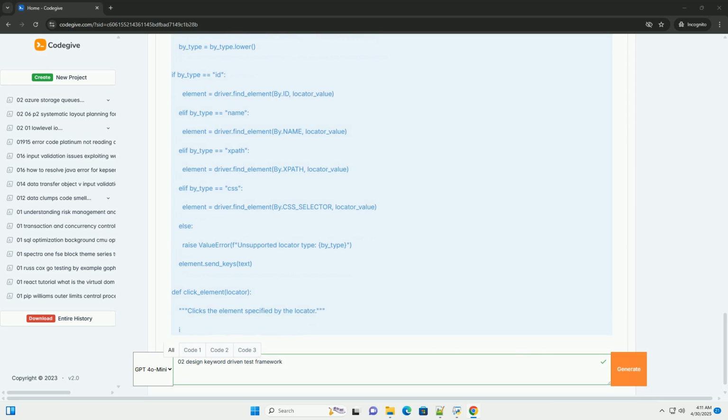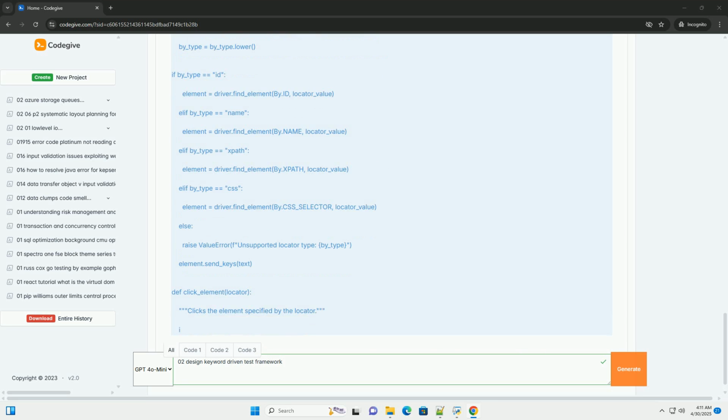1. Test data, for example CSV or Excel. This stores the test cases, where each row represents a test case and each column represents a keyword and its associated arguments. 2. Keyword definitions, the keyword library. This module defines the implementation for each keyword. It maps keywords to Python functions that perform the actual actions in the application.